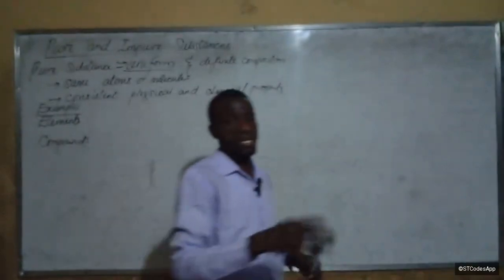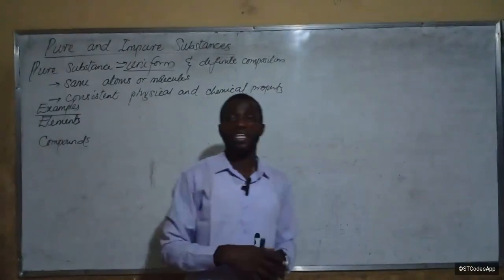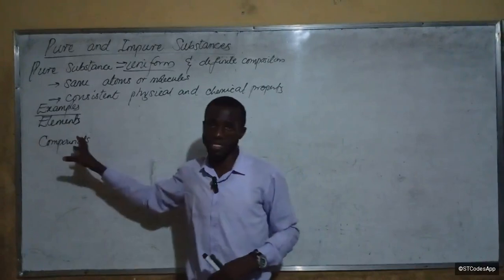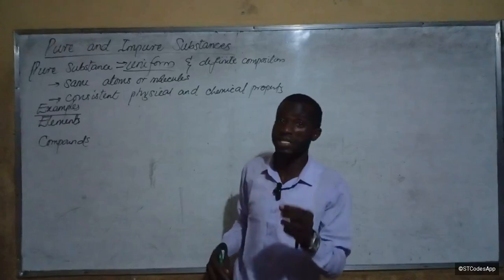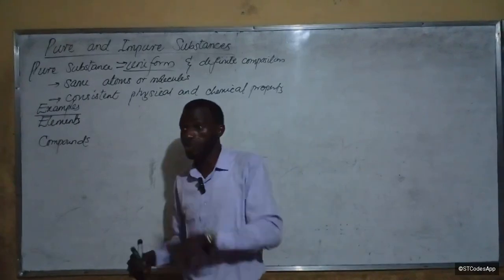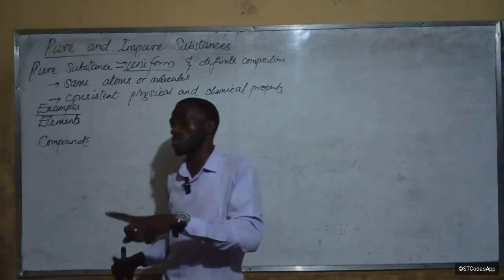Now let's take examples. Pure substances are grouped into two: we have elements and we have compounds. All of our elements, the first 20 elements, the 118 elements, are all pure substances. Because if you remember the definition of elements, they are substances that cannot be split into other substances by chemical process.